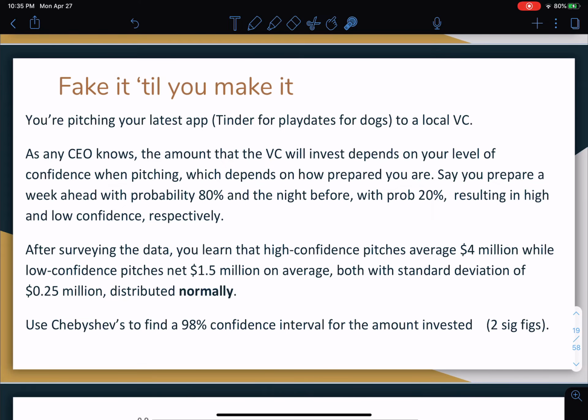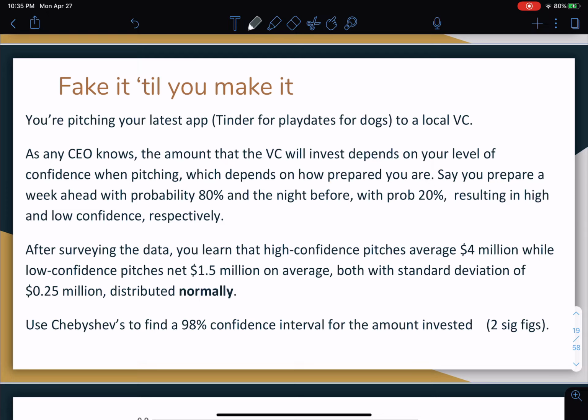So I'm pitching my latest app to a local VC. Any CEO knows the amount of VC investment depends on the level of confidence when I'm pitching. It just depends on how prepared I am. Say preparing a week ahead is probably 80%, and the night before is probably 20%, resulting in high and low confidence respectively. So it was probably 80% that I'm going to have high confidence. Night before, I'm going to have low confidence, was probably 20%.